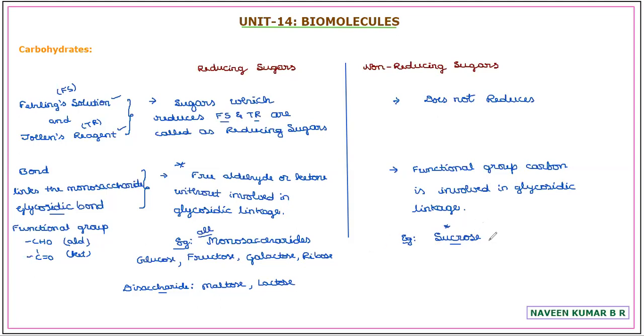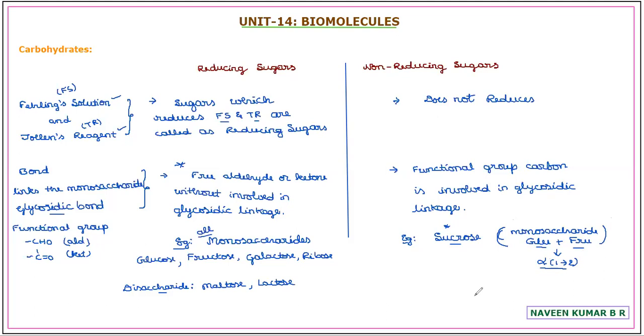We are going to see the monomers. The monomers or monosaccharides building the sucrose are glucose and fructose, joined by an alpha 1,2 glycosidic linkage.